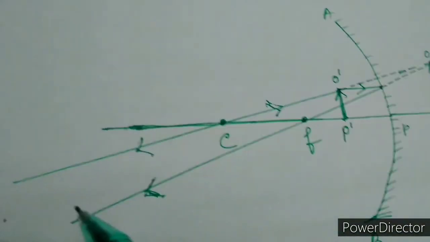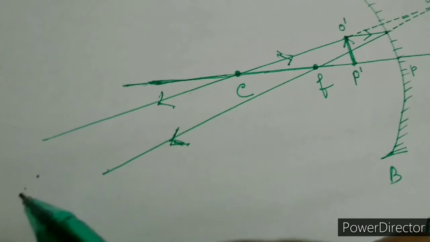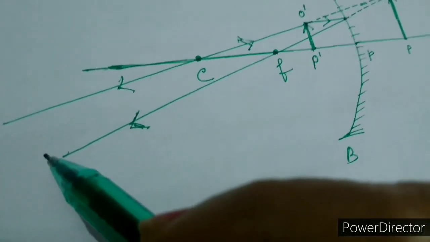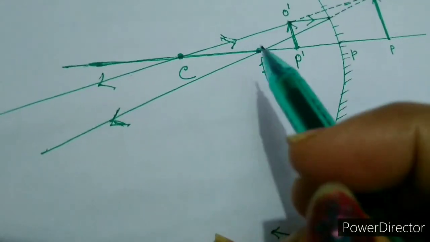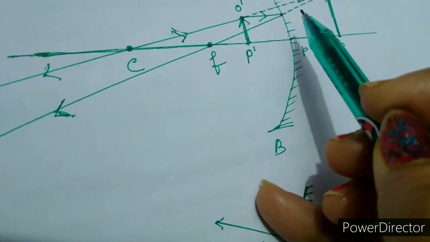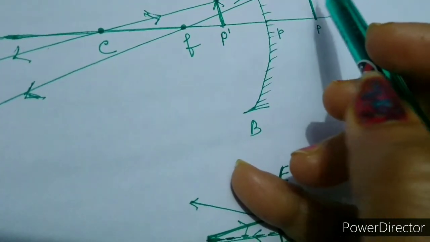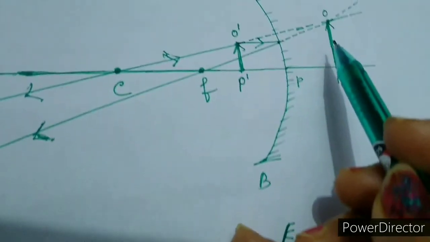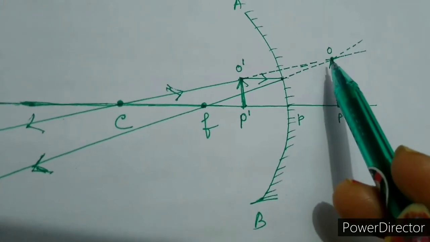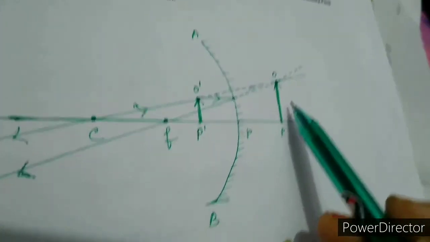We can see that if we proceed these two rays on this side, they will never meet, and we know that the image is formed where the two rays meet. So we have to extend these two rays to the back side of the mirror in this way. Here we can see, if we extend them, they are going to meet here, and here the image will form. So this type of image is known as the virtual image.